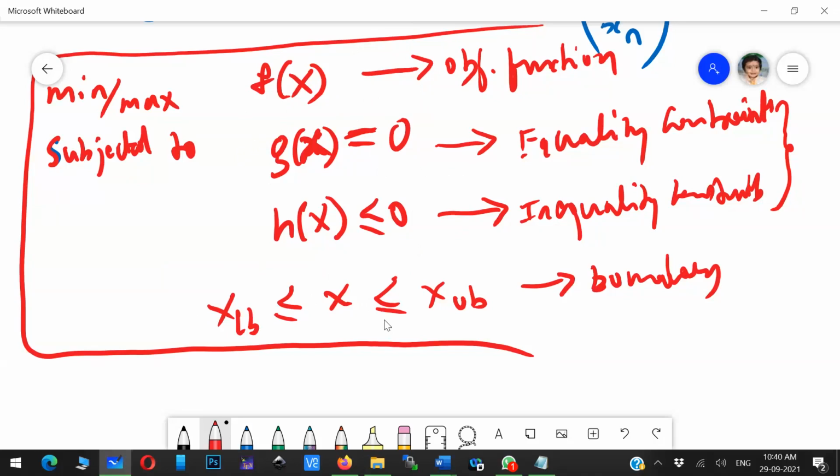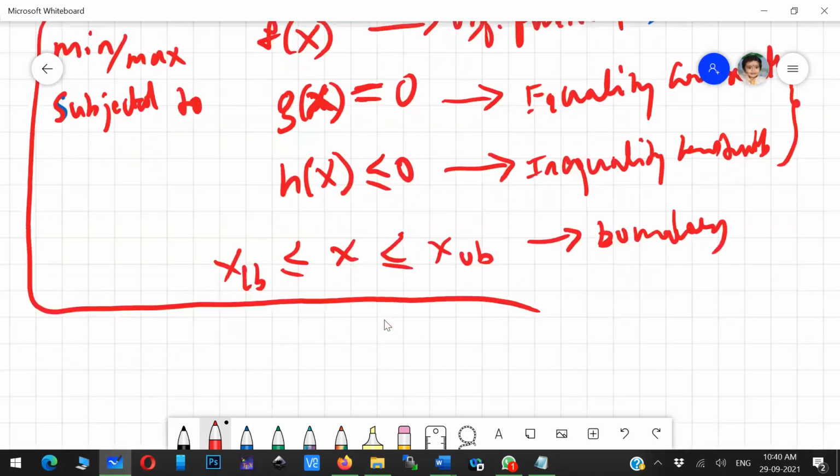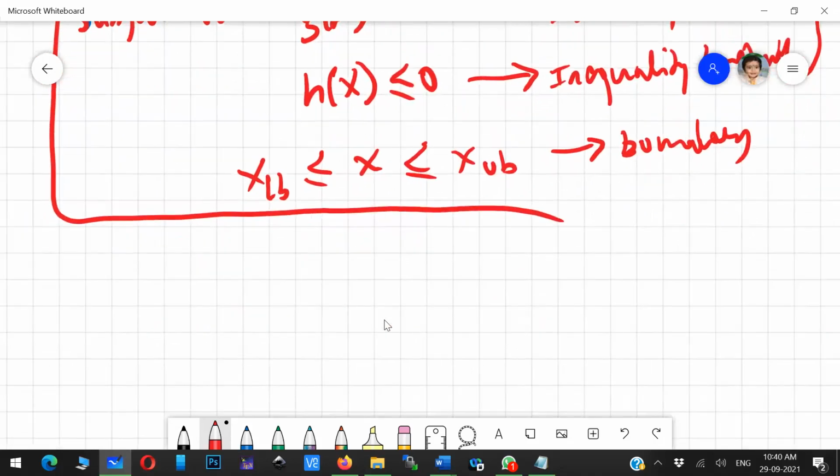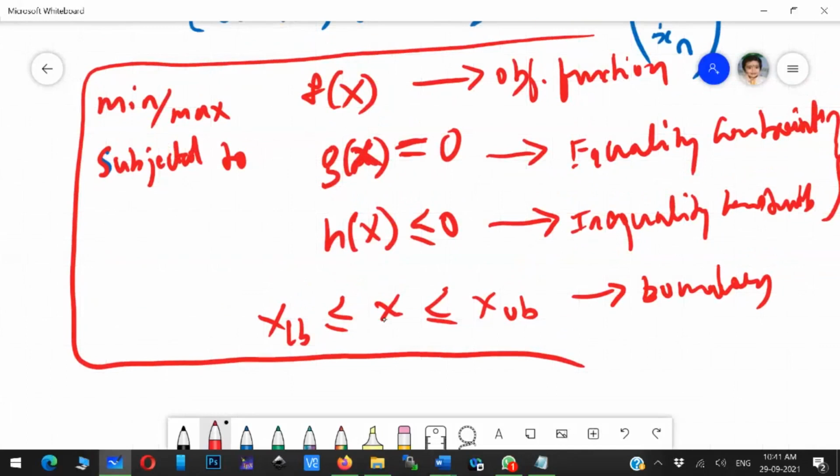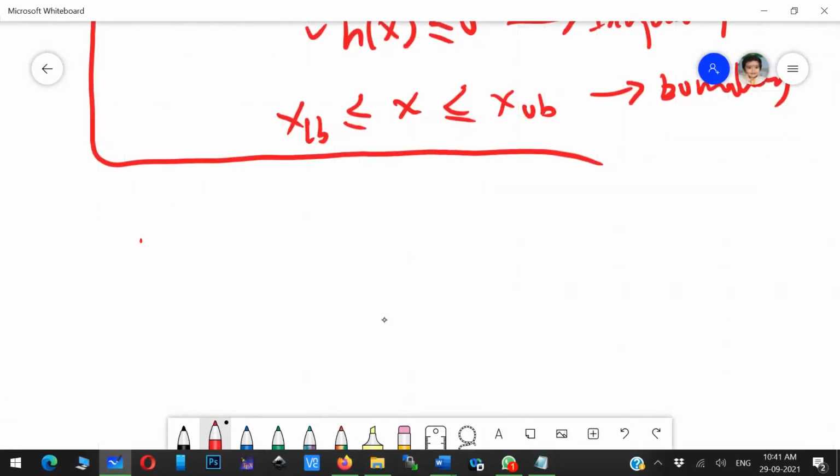Okay, yeah. So now what I'll write, since I told all these things are multiple equations, you can also represent that in matrix format.